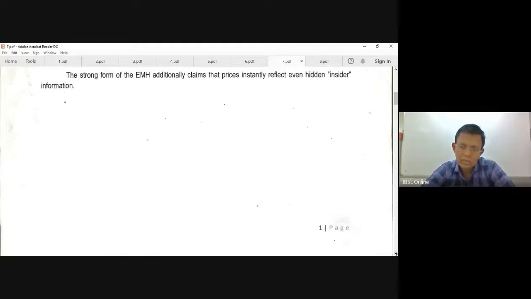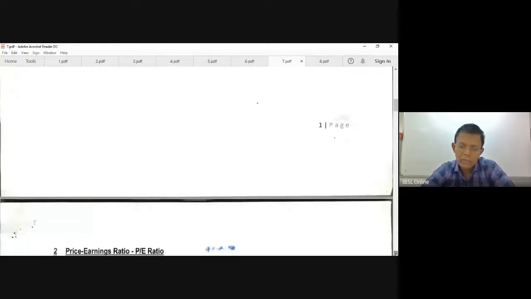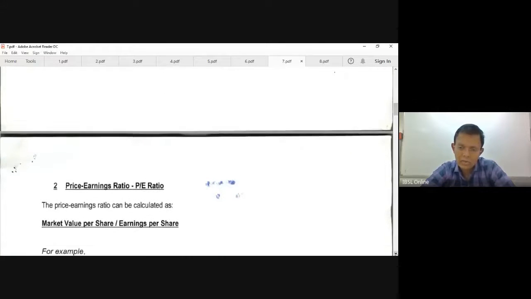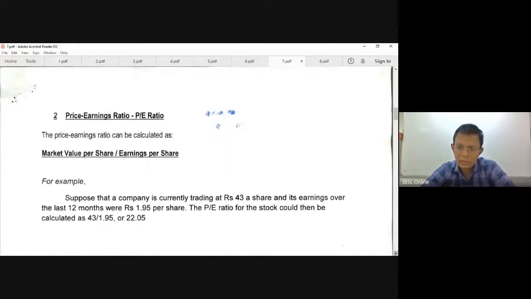A very important formula is the price earning ratio. If I invest in this particular company, how long will it take for me to recover the investment? What is the period? Very similar to the payback period.